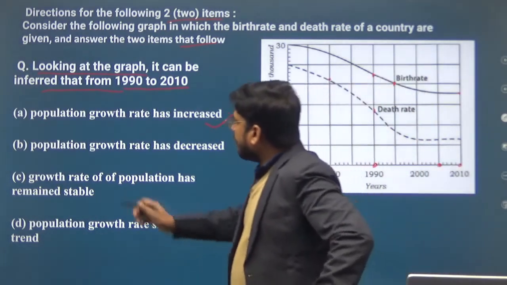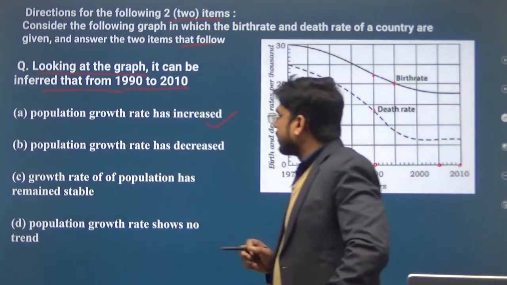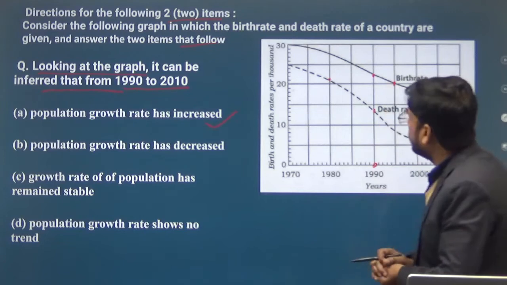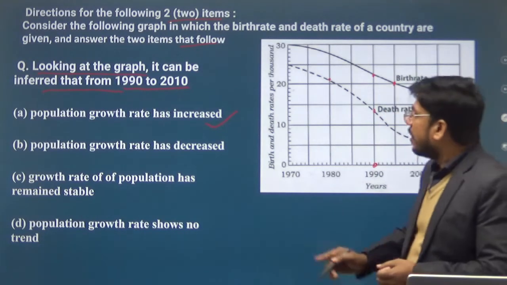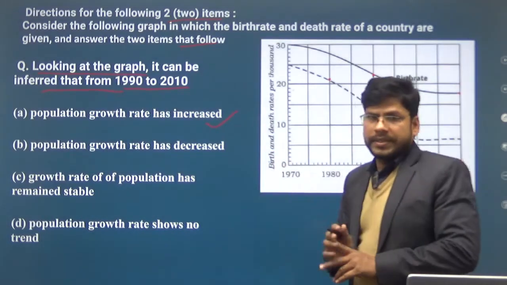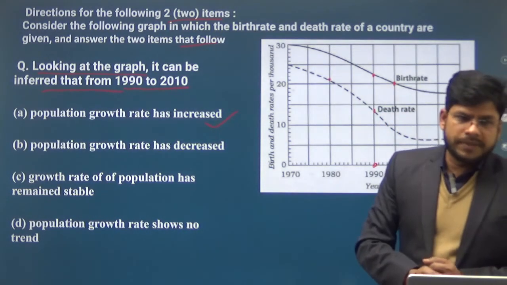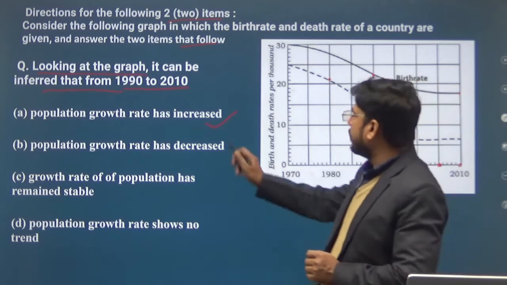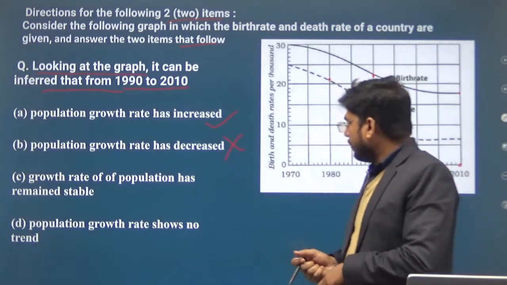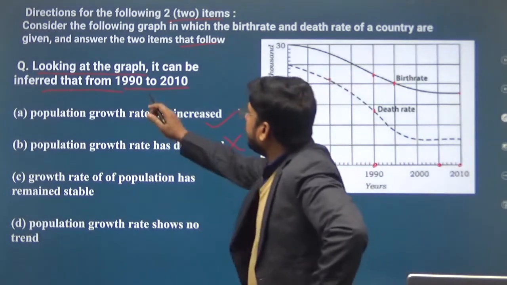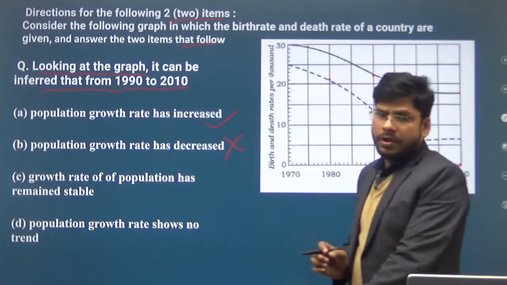Now the second option, population growth has decreased. On the basis of this information we cannot say that population growth has decreased either. Neither has population growth increased nor decreased. So option B cannot be the right statement. We cannot infer this statement between 1990 to 2010.